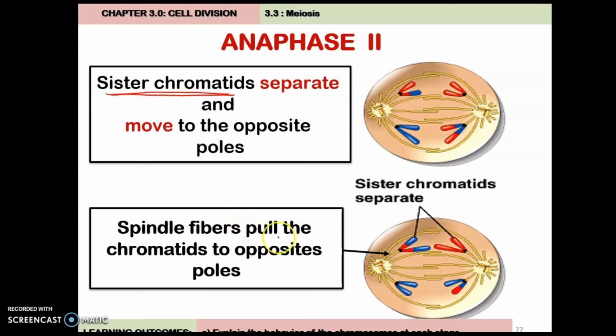Spindle fiber pull the chromatid to opposite pole. So dia tarik chromatid. Okay? Because what? The centromere split. Centromere ni tadi terbelah. Sebab apa terbelah? Sebab tarik belah kiri, tarik belah kanan. So masing-masing tarik, apa yang jadi? Centromere split. So the sister chromatid separate.